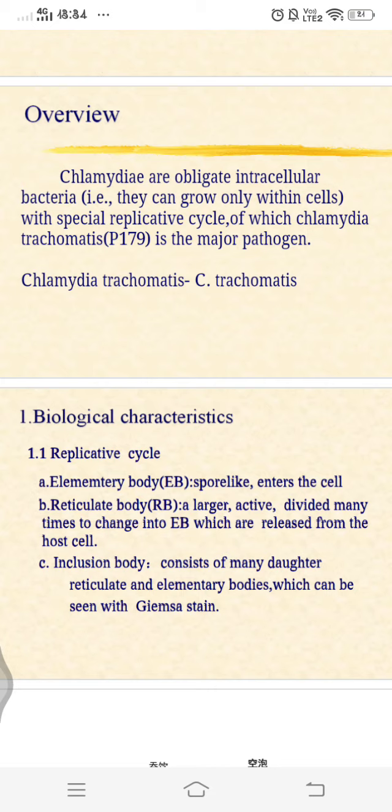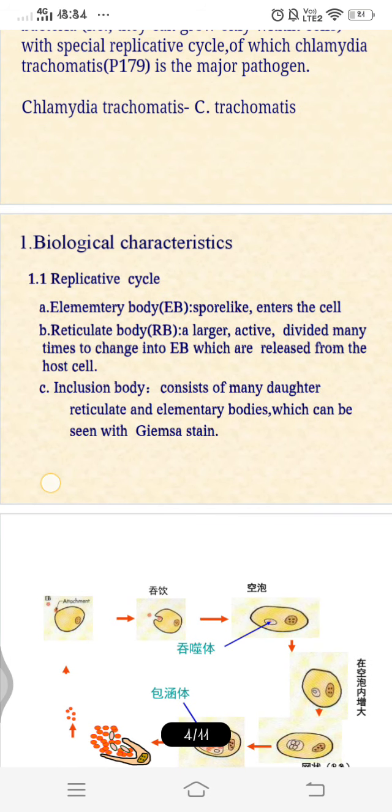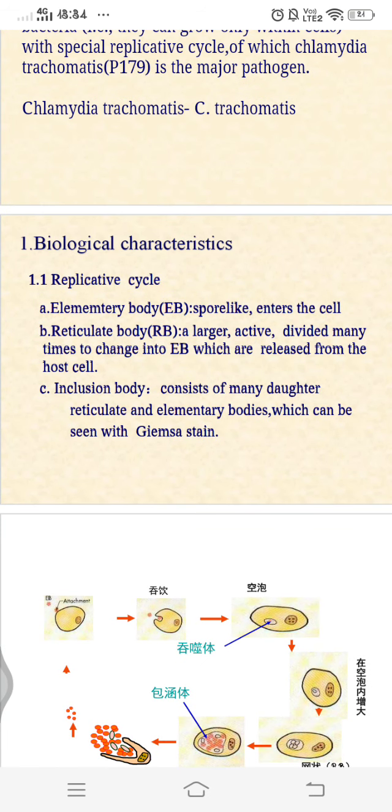There is also a lack of ability to synthesize their own ATP. They can't produce their own ATP, so they depend on the host ATP. So these are called energy parasites, and they replicate mainly by binary fission. Some of the morphological features: they have mainly 2 morphological forms, one is the elementary body and the other is the reticulate body. You can see this outer one is the elementary body, and the smaller one is the reticulate body. First let us understand the differences and the life cycle.